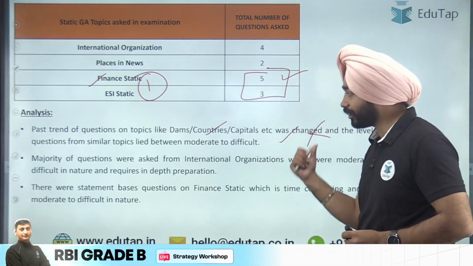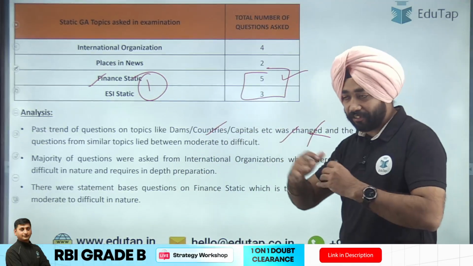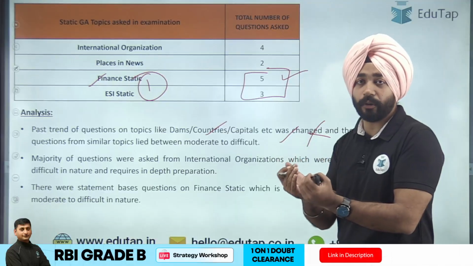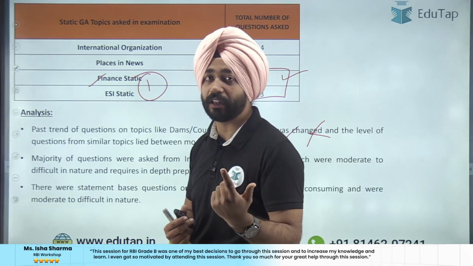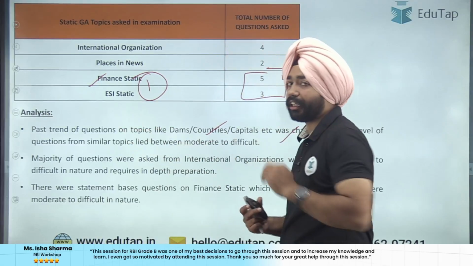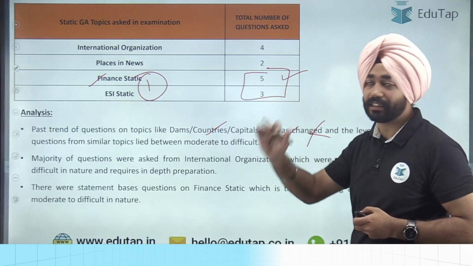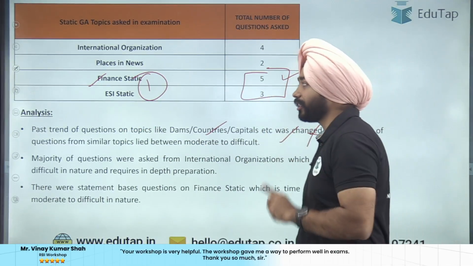Because in terms of national parks, if a place is in the news, then there's a probability of a major question about it. It can be asked from current affairs, places in news, not like a normal static GA question, which used to be asked earlier. Okay, so that's the first learning here.